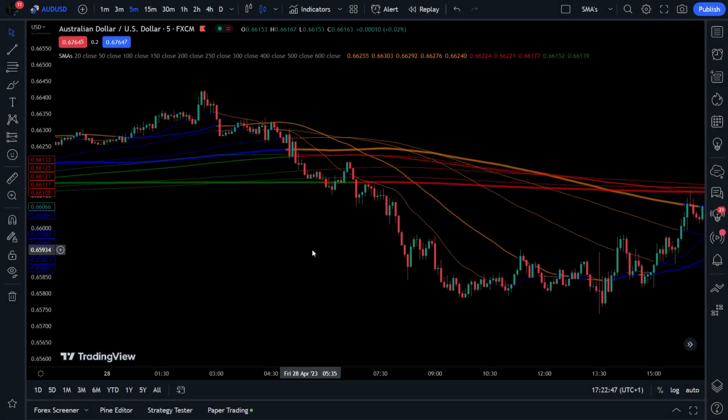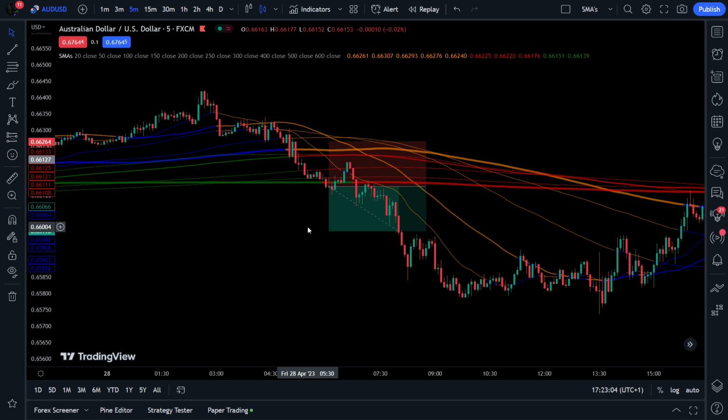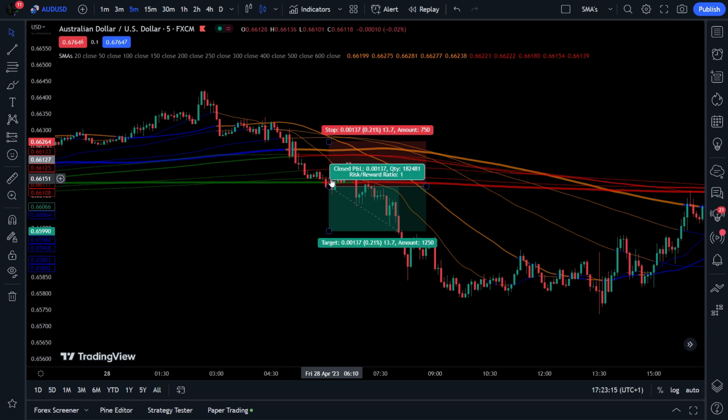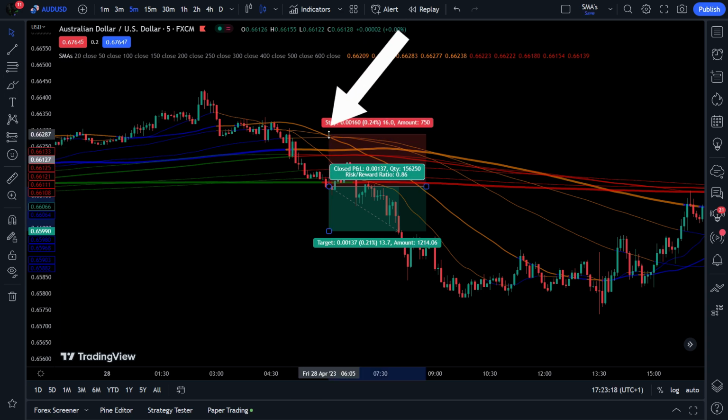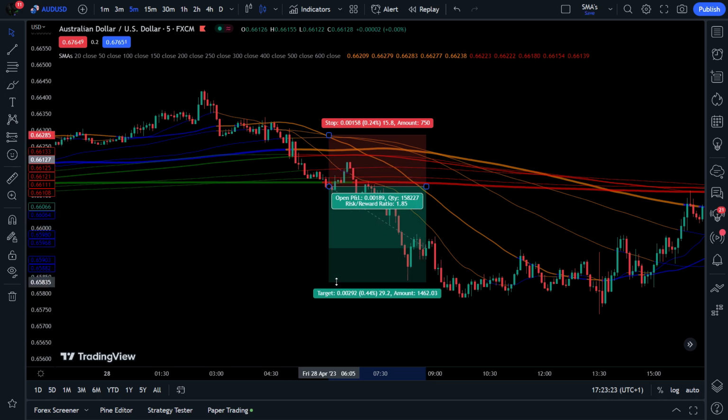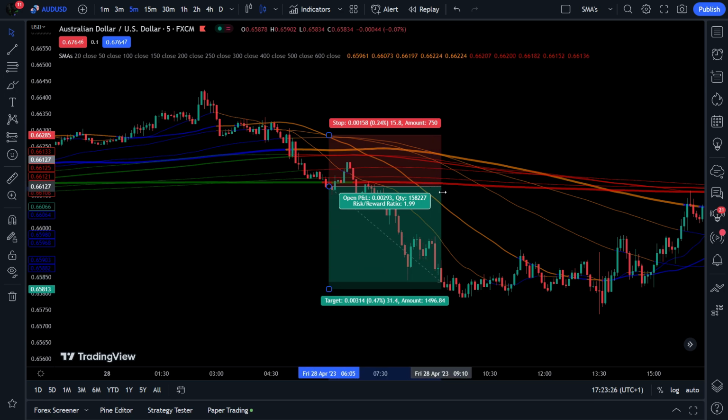When it comes to short positions, we require the exact opposite of our long positions. We need the chart to break below all SMAs included in the indicator. And once this happens, this indicates a heavy downtrend for the future price. However, the stop loss for our shorts is very different to longs. Let me explain. When we take a long position, we are setting our stop at the SMA 600, which is the thickest green line on the chart. But for shorts, this is inadequate. We actually set our stop at the highest point of the SMA lines, which you can see is here. Our target risk to reward will remain at 1 to 2 regardless. This trade also plays out well.